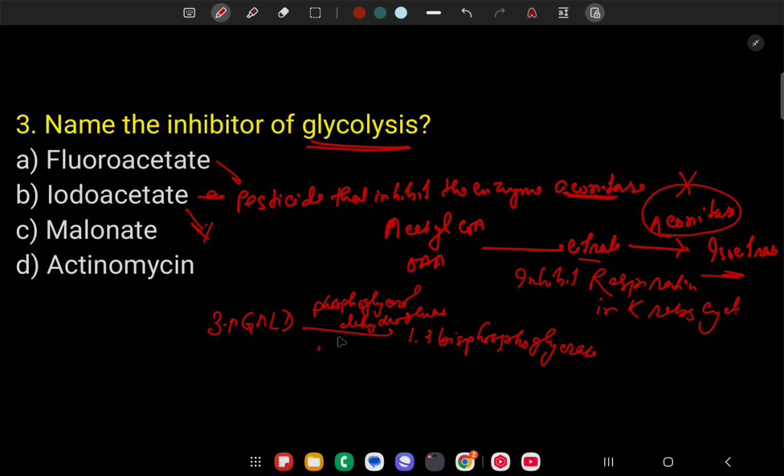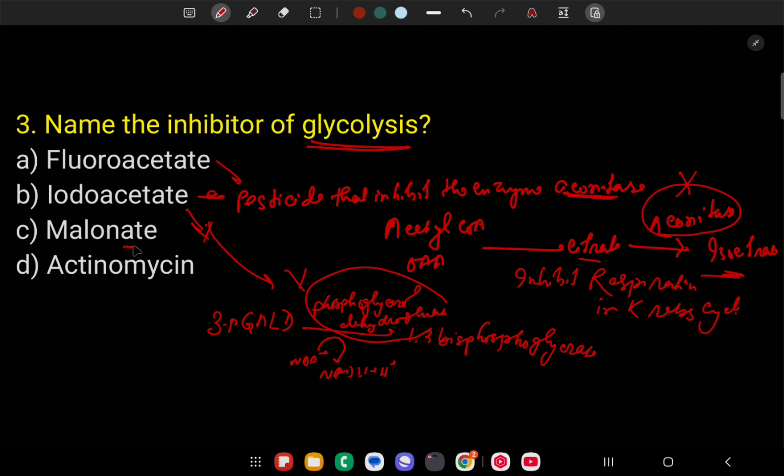Clear? That converts NAD plus to NADH plus H plus. This enzyme is inhibited by iodoacetate. So iodoacetate blocks glycolysis.